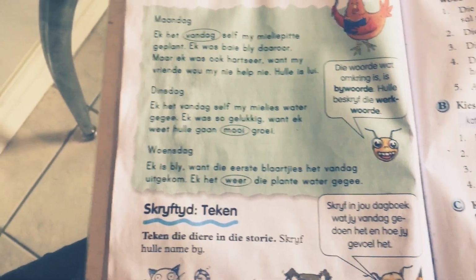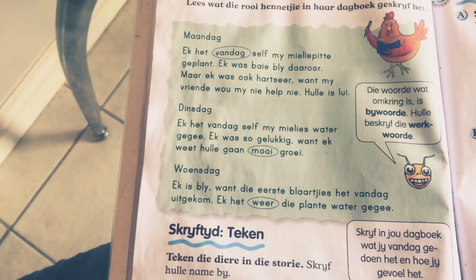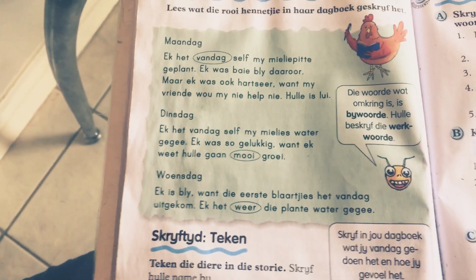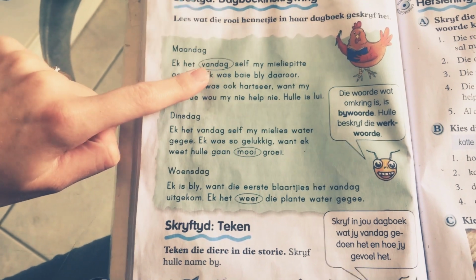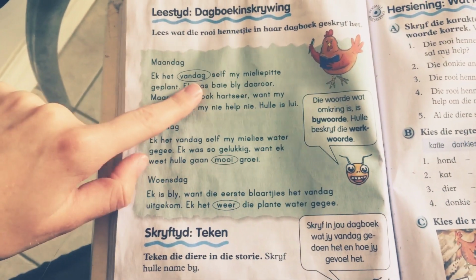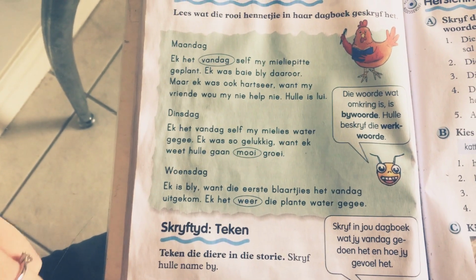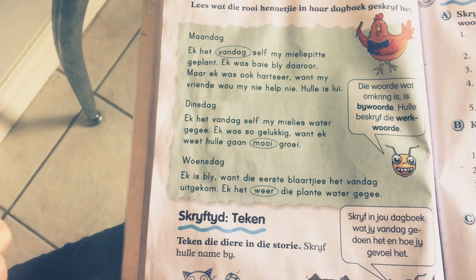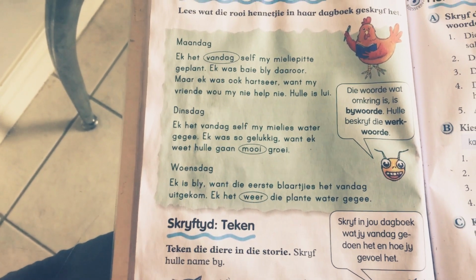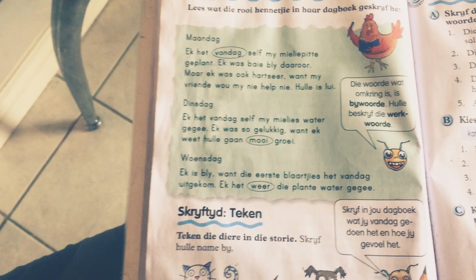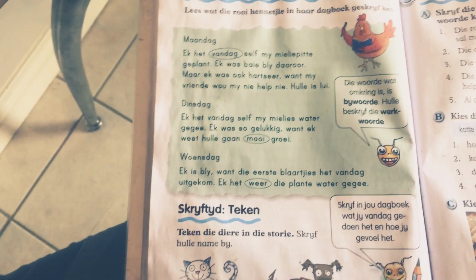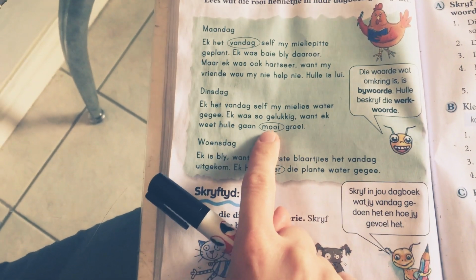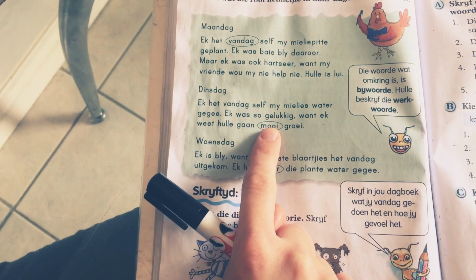Okay, so she's telling us that she planted her corn pips. She was happy about it. But then she was also sad because her friends didn't want to help her and they're very lazy. Okay, and what is the adverb she used there? Vandag, today. She planted the corn pips today. Okay, Dinsdag, ek het vandag self my mielies water gegee. Ek was so gelukkig want ek weet hulle gaan mooi groei. So, she gave her maize plants water. And she was very happy because she knows they're going to grow beautifully. So mooi is die bywoord.